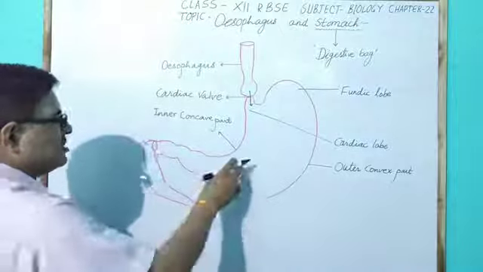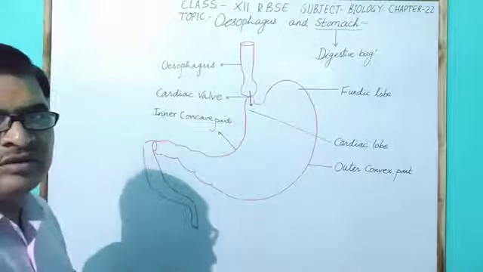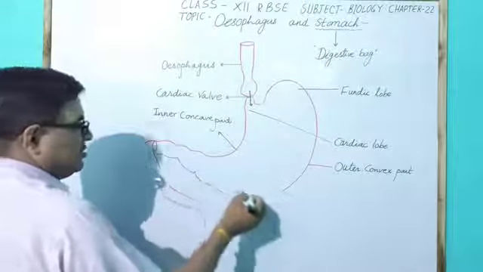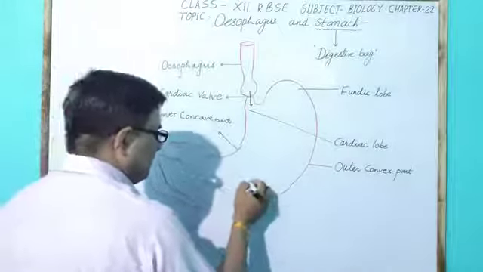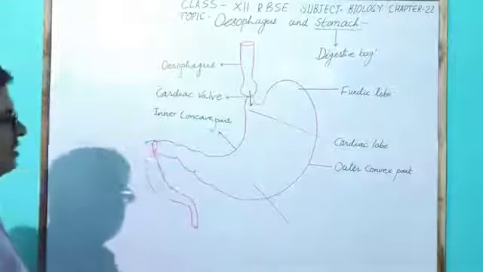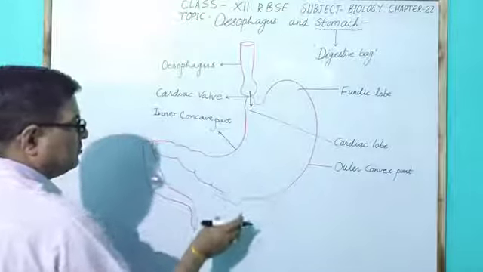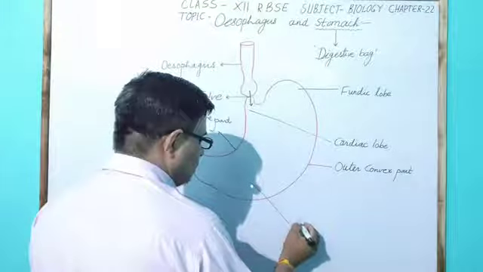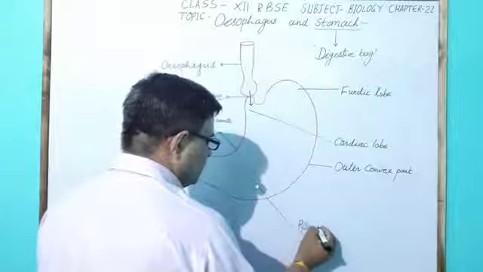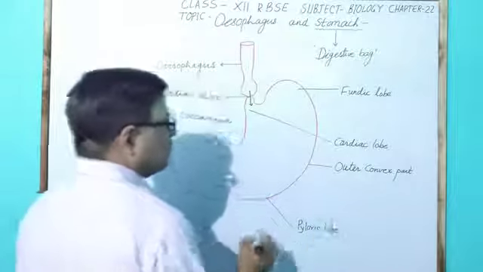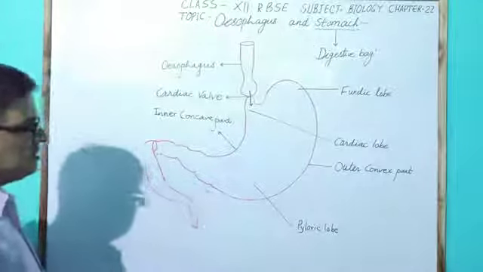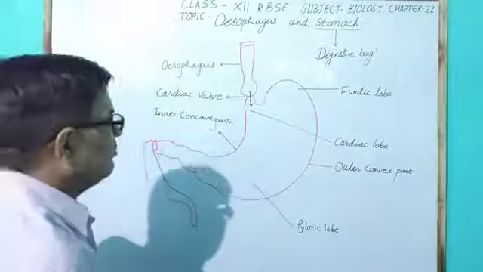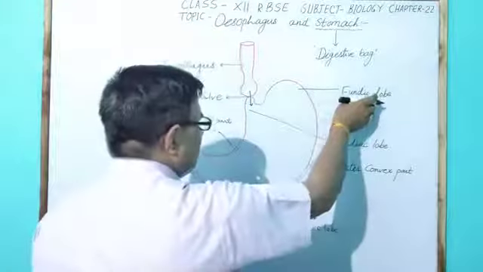The part of the stomach near the liver is called the pyloric lobe, which contains a pyloric pouch. So this is the lower pyloric lobe present in the stomach, and the fundic lobe is the upper part.